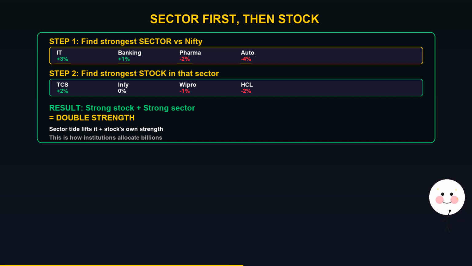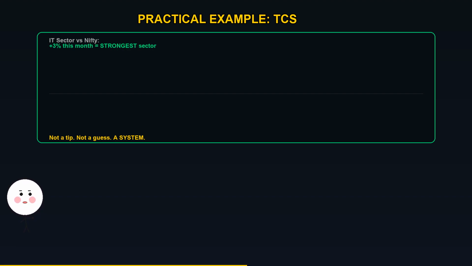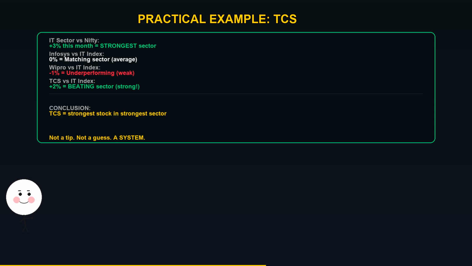Sector first, then stock. The IT sector is beating Nifty by 3% this month. It is the strongest sector. Within IT, you compare individual stocks. Infosys is matching the IT index. Wipro is underperforming. But TCS is beating the IT index by 2%. So TCS is the strongest stock in the strongest sector. That is your buy, not a random pick, not a tip. The mathematically strongest stock in the mathematically strongest sector. This is how relative strength turns stock selection from guessing into a system.